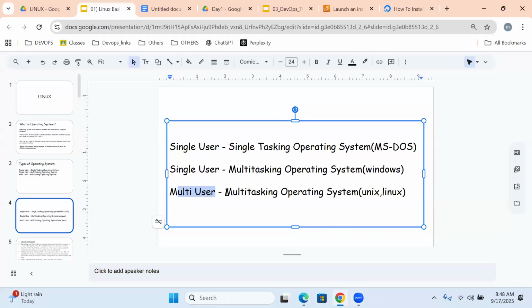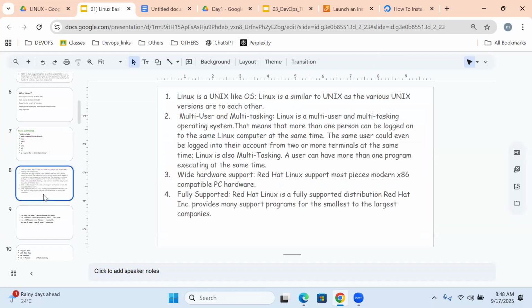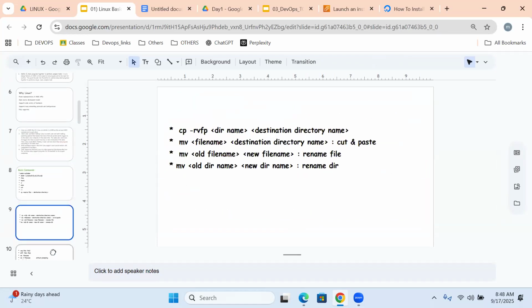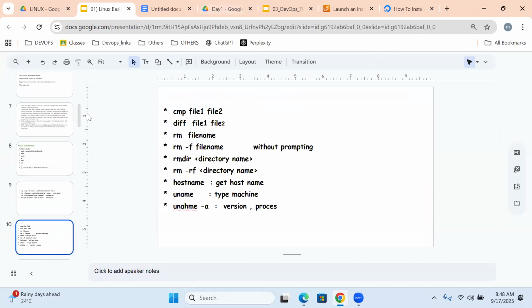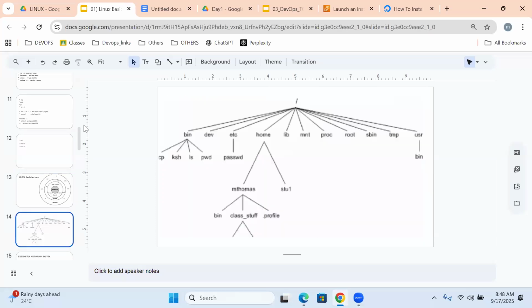What about multi-user multitasking? Multiple users can log in at a time, and each user can perform multitasking. That is what we call Unix and Linux. Tomorrow onwards, we will deep dive into this, then go for understanding Linux basics, the introduction, the basics of commands, and then a lot of topics we will discuss.